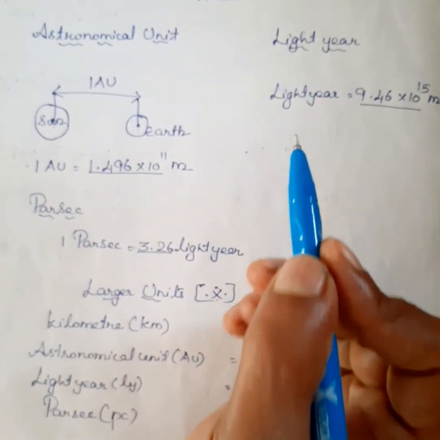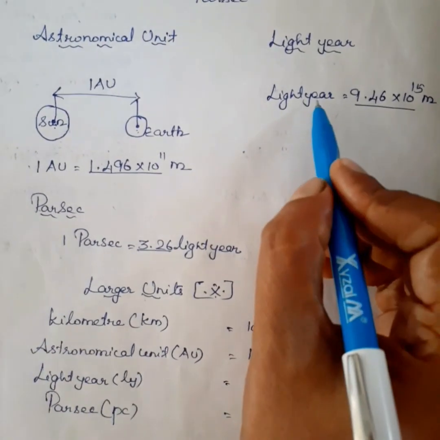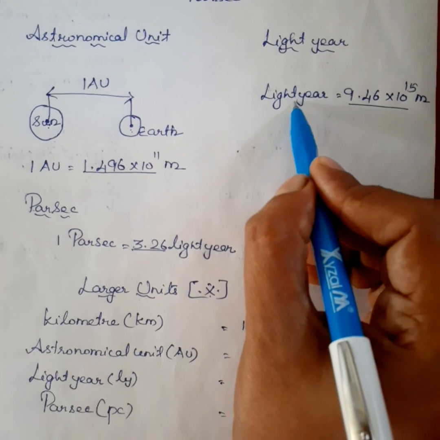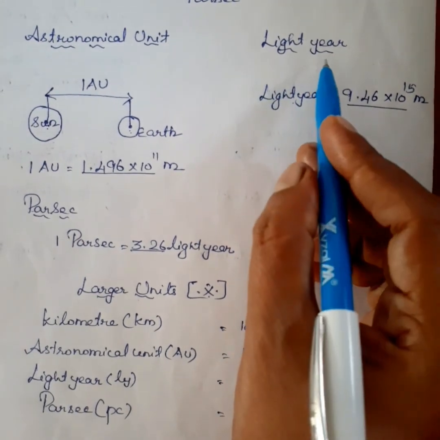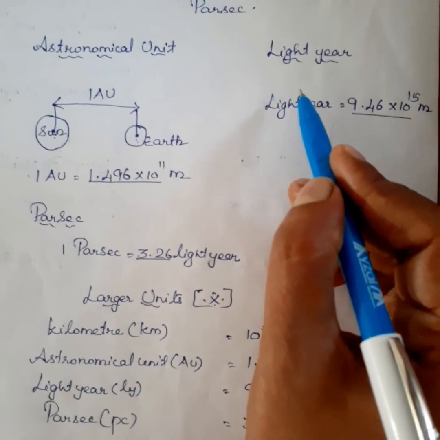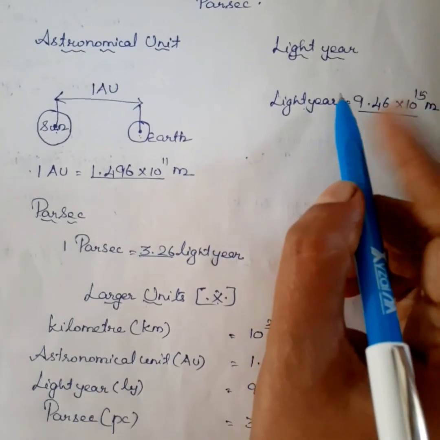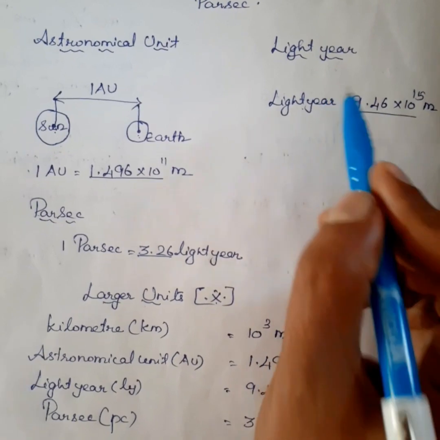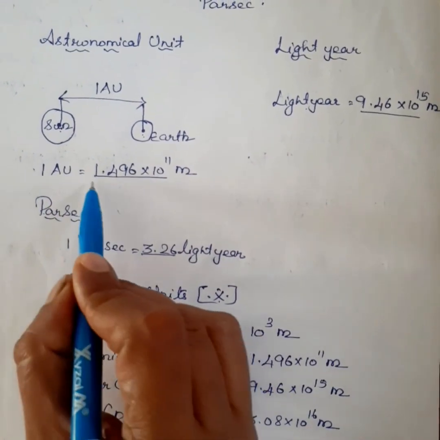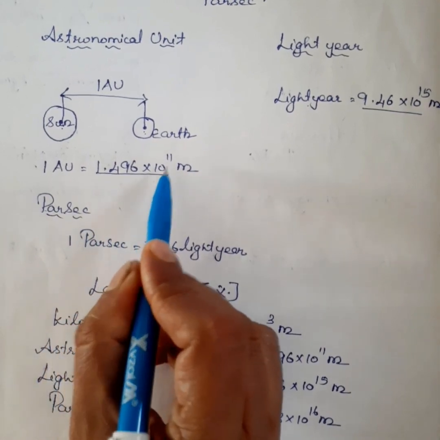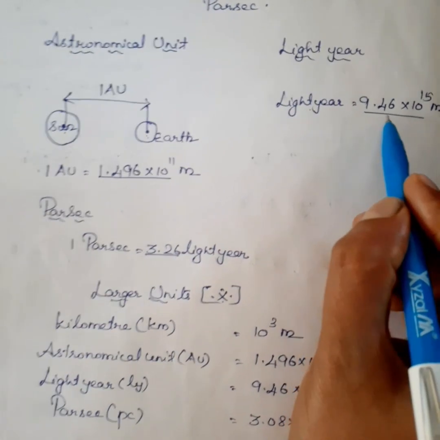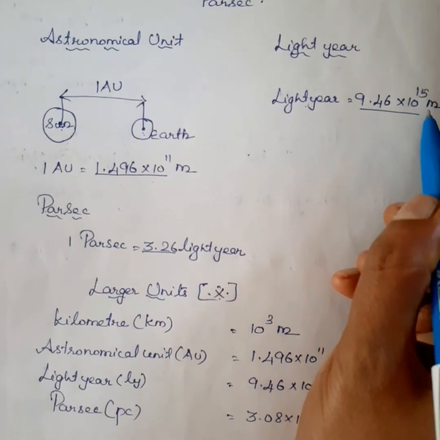Next, what's a light year? The distance traveled by light in 1 year in vacuum is called a light year. So 1 astronomical unit, 1 AU, is equal to 1.496 into 10 power 11 meter. And the light year is equal to 9.46 into 10 power 15 meter.